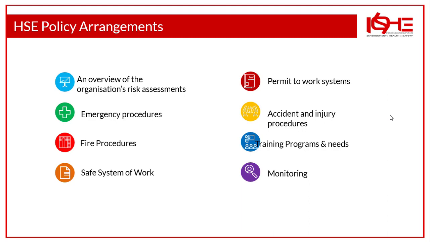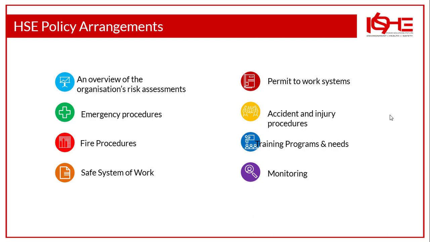And the emergency procedures to deal with an emergency situation, which could be a fire or a chemical spillage. Fire procedures: in the event of fire, what arrangements does your organization have in place? It can be your emergency escape routes, your fire alarm systems, the sprinkler systems, manual call points, compartmentation. So many things can be included in the fire arrangements.